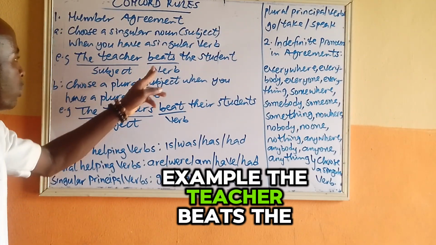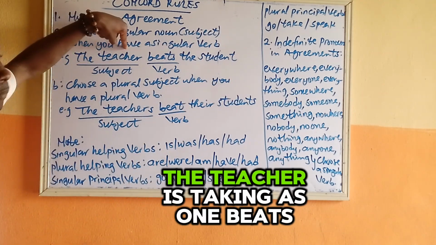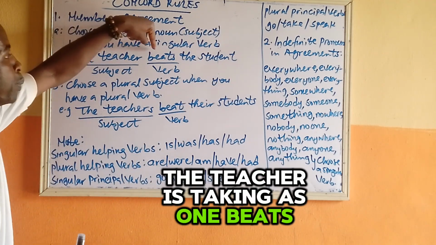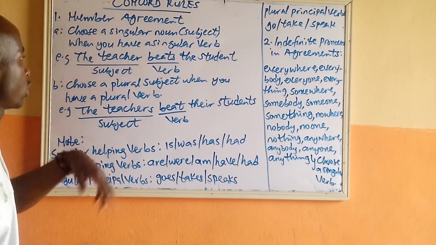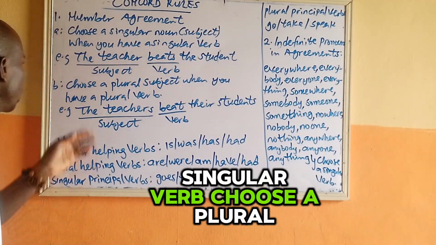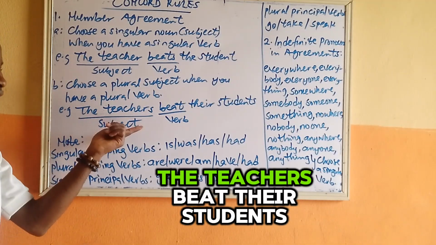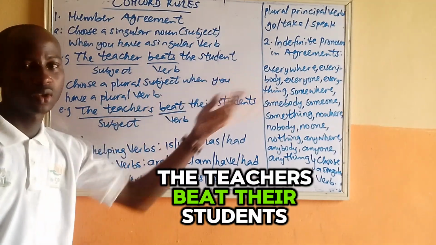Example: the teacher beats the student. So this noun phrase, the teacher, is taken as one. Beats is a singular verb. Choose a plural verb when you have a plural subject: the teachers beat their students.